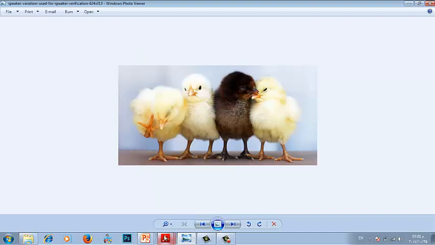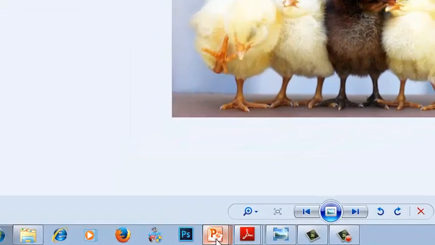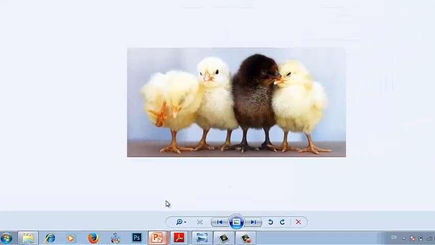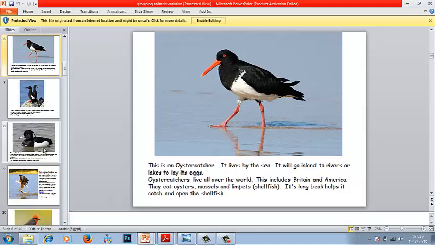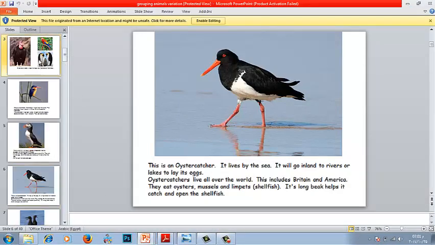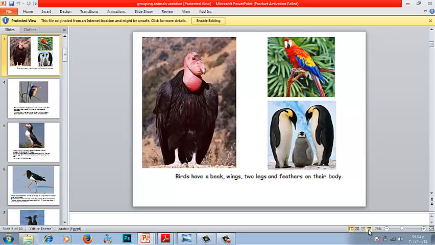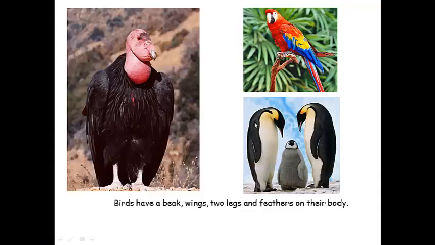Fine. Now let's see variation in so many different animals. We saw this presentation at school, but let's revise it. Variation in birds. Even though all of them are birds and covered with feather, with two legs and beak, they look different.